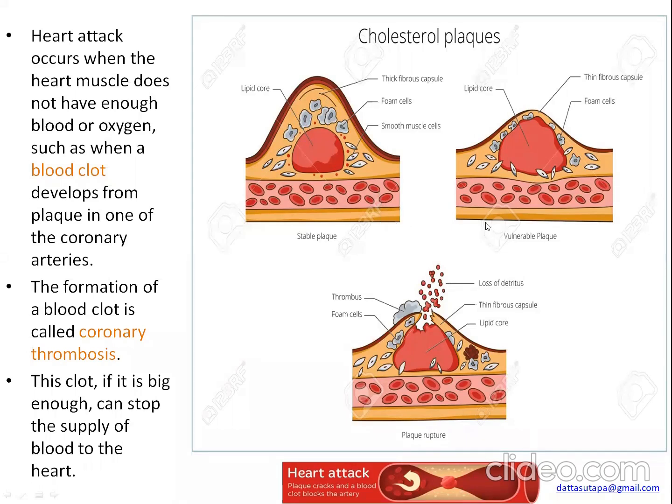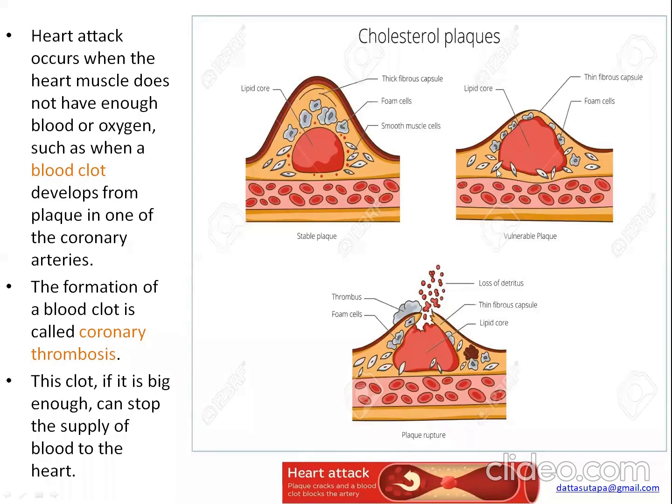Macrophage produces some metalloprotease that digests the fibrous material. In case of vulnerable plaque, the amount of macrophage is more. So macrophage will digest the fibrous capsule, so it is more vulnerable to rupture.